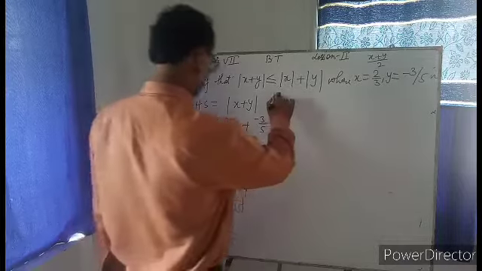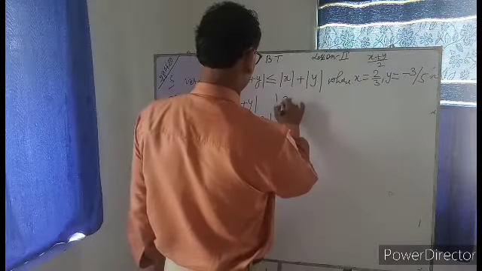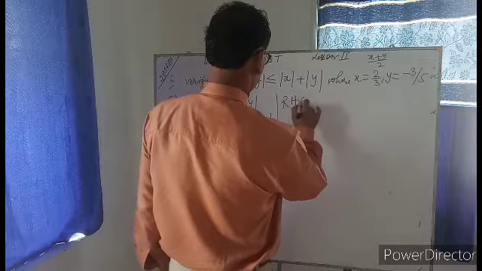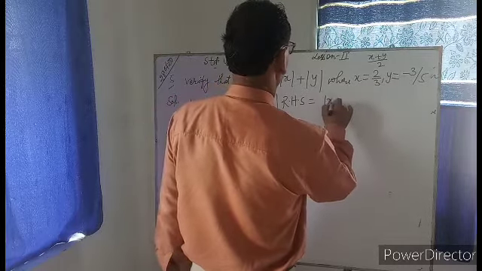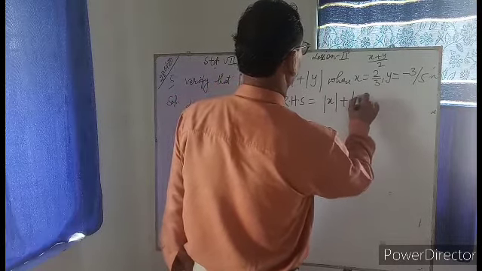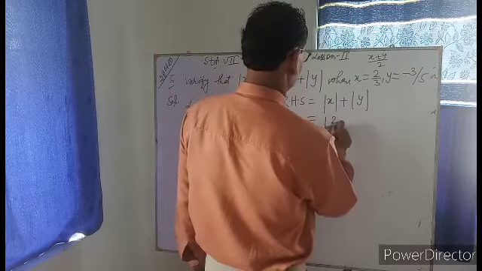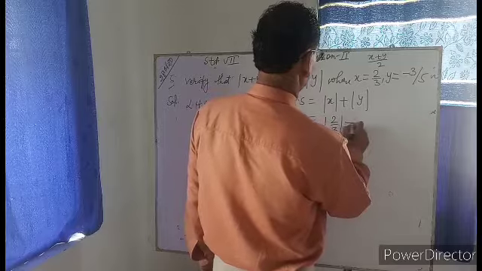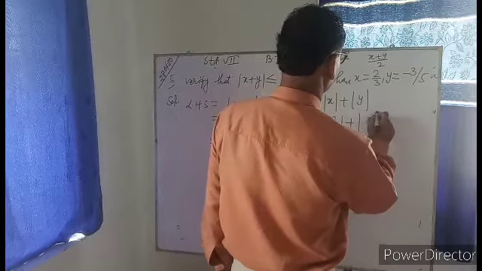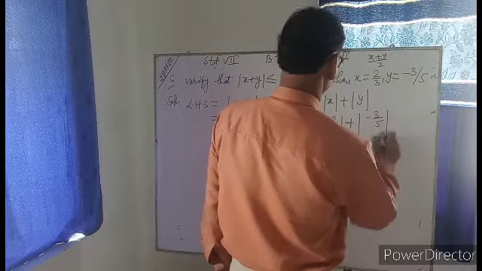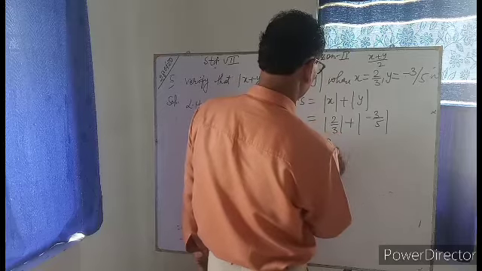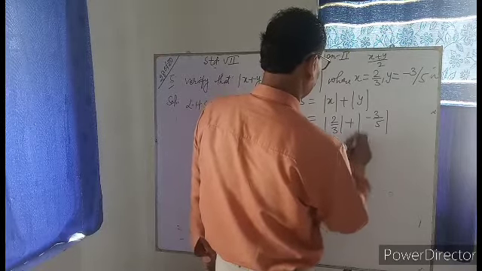Okay. Now RHS is equal to mod x plus mod y. Let us see what is the value of mod x. It is 2 by 3 and plus what is mod minus 3 by 5. You know it is 2 by 3 positive, and what will happen to this?